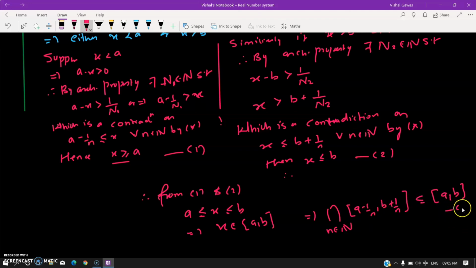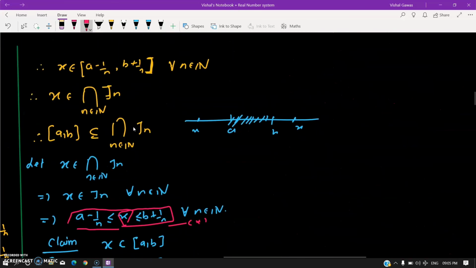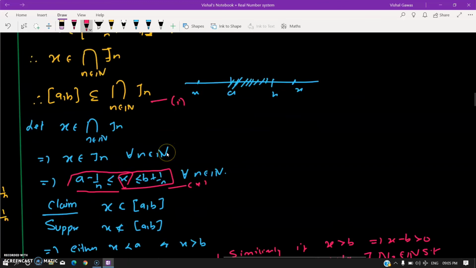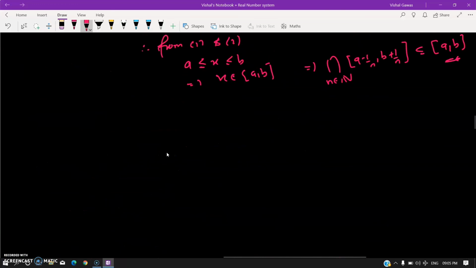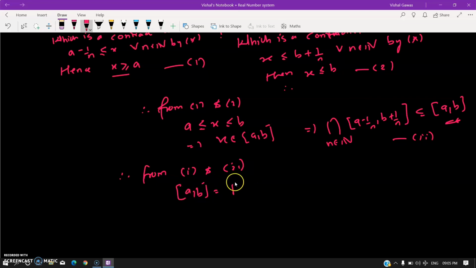Therefore, they are equal. From the part which we have already done, we name this as 1, and this as 2, and from 1 and 2, [a, b] becomes exactly equal to the intersection over n in N.